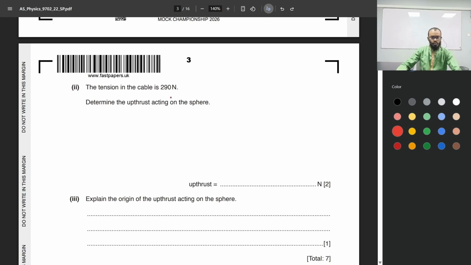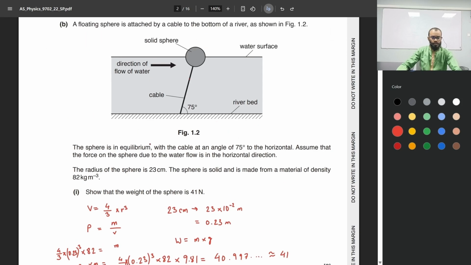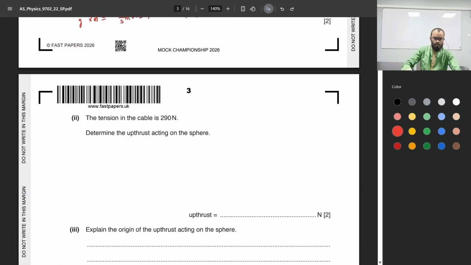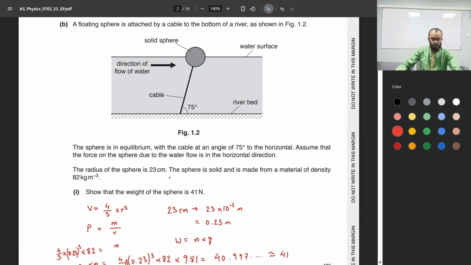The tension in the cable is 290 newtons. Determine the upthrust acting on the sphere. Right. Okay. So the sphere is in equilibrium. So the tension is basically balancing out the upthrust that's acting on the sphere. Let's draw a simpler diagram over here. Okay, let's consider that point, the sphere. It has an upthrust acting towards the top and a force that is acting downwards, which is balancing the upthrust. And we have the tension acting at 75 degrees to the horizontal. 75, right? Yeah, it is 75.